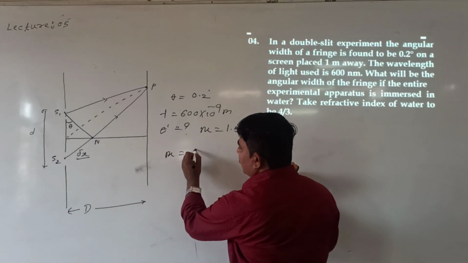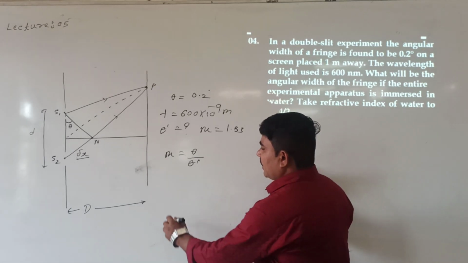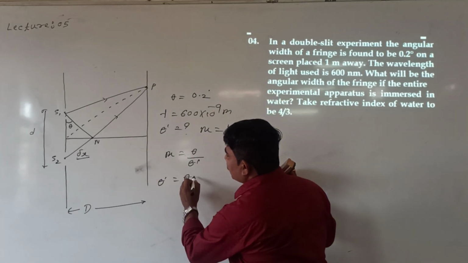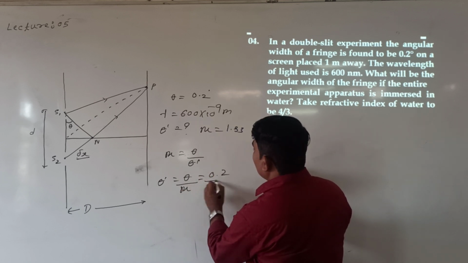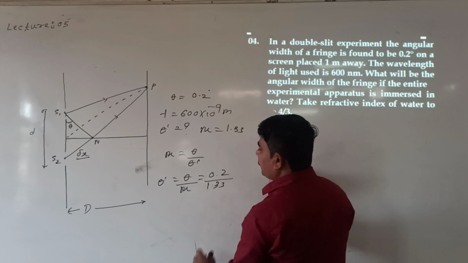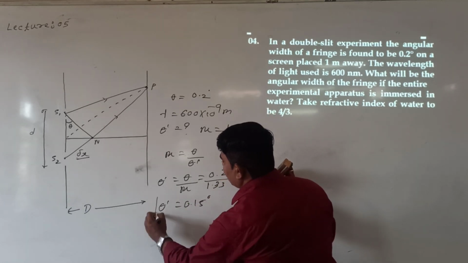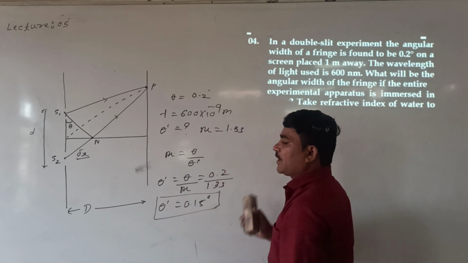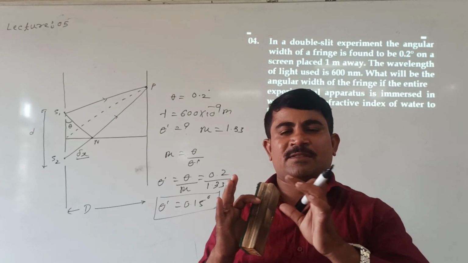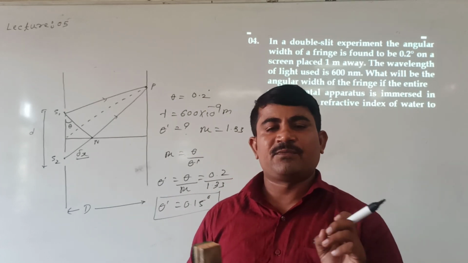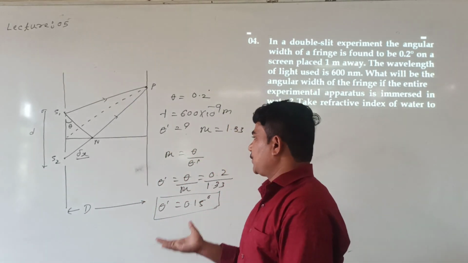Refractive index is equal to the ratio of angular fringe width in air to that in medium. So theta dash is equal to theta divided by mu. Theta is equal to 0.2 degree and refractive index is 1.33. From this, you observe theta dash is 0.15 degree. Angular fringe width in water is decreased. As refractive index increases, the width of the interference pattern will decrease. I mean the width of the bright band and the width of the dark band will gradually decrease. So remember this point.